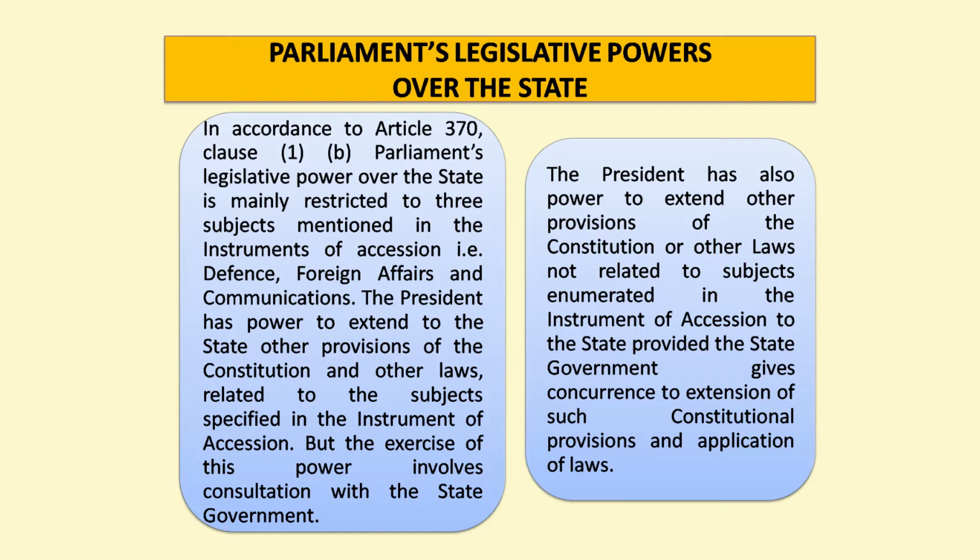And this question is answered by Article 370, Clause 1, Subclause B, which clearly says that Parliament can make laws on those matters which correspond to the matters given in the instrument of accession and which are declared so by the President in consultation with the state government.